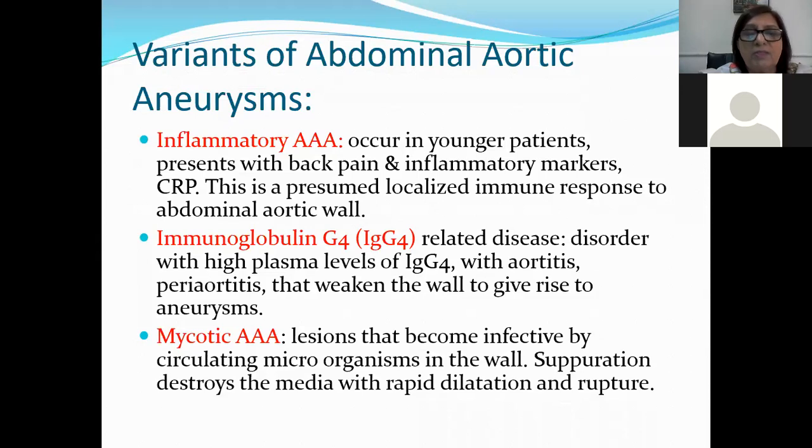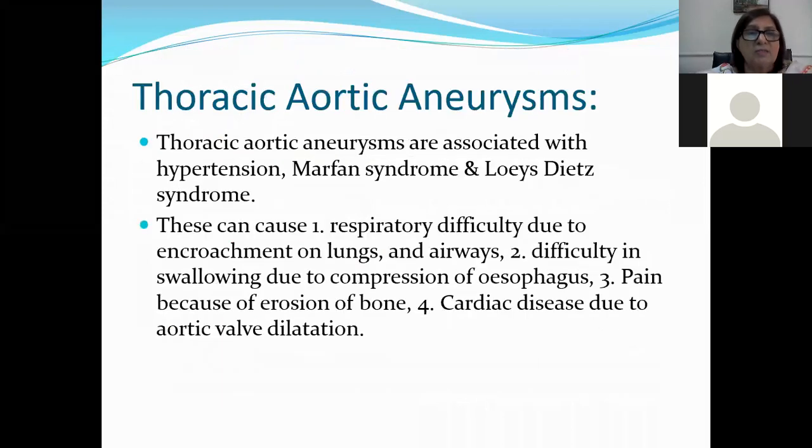Suppuration destroys the media with rapid dilatation and rupture. So one is inflammatory, in which you can see C-reactive protein is high. The other is immunoglobulin IgG4 related, in which weakness of the wall of the aorta is seen because of the aortitis and periaortitis. And number three is mycotic, because of the infective organisms. The microorganisms destroy the wall, leading to separation and dilatation of the media, and rapid dilatation and rupture can also result in this case.